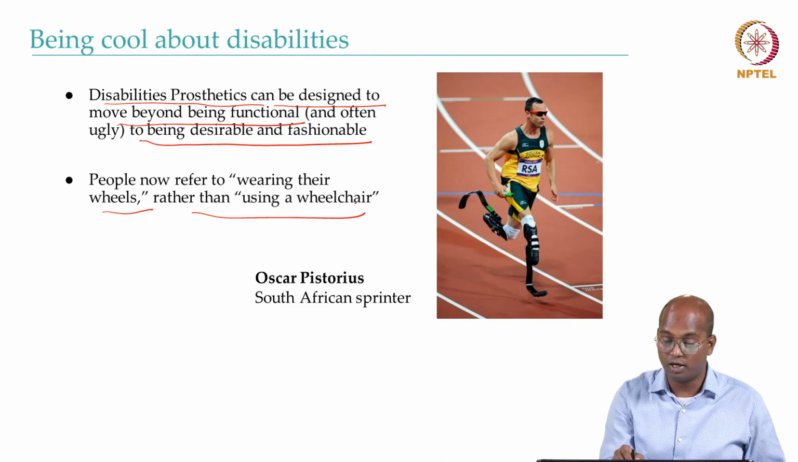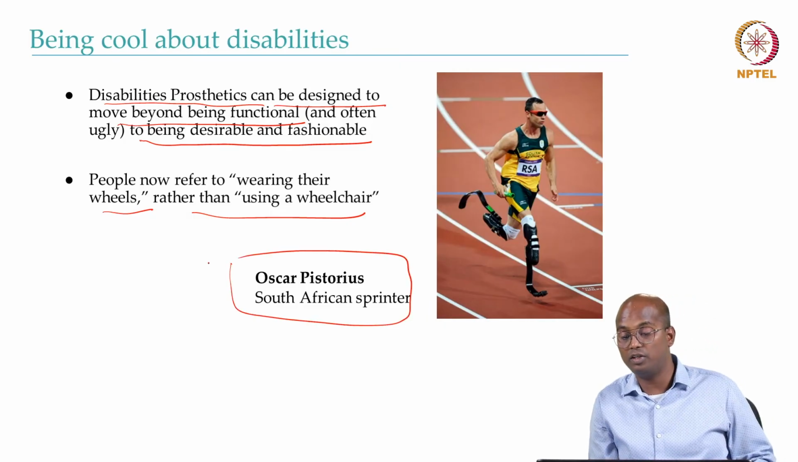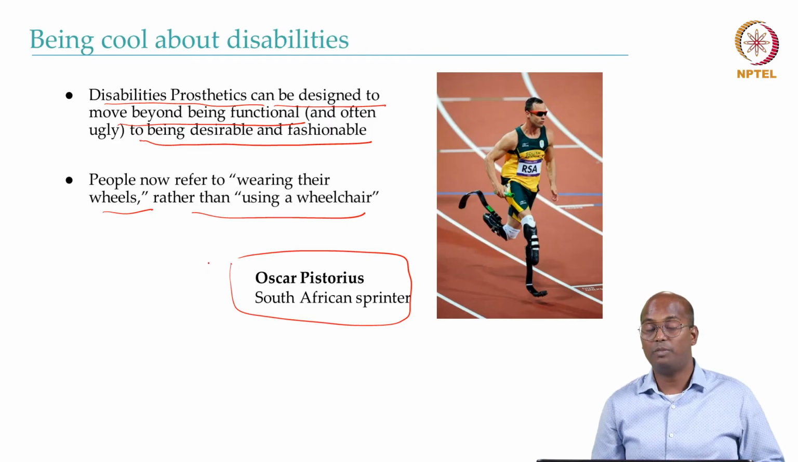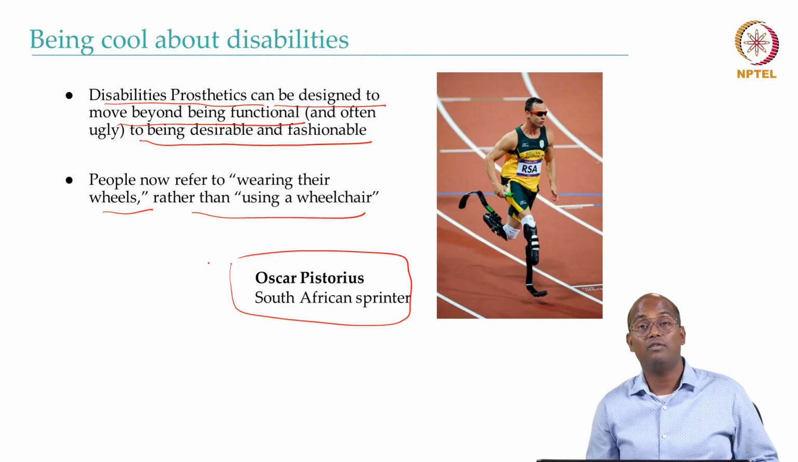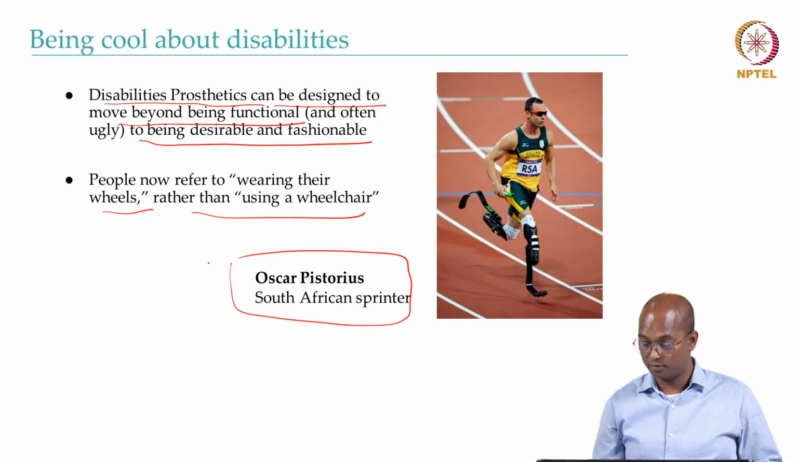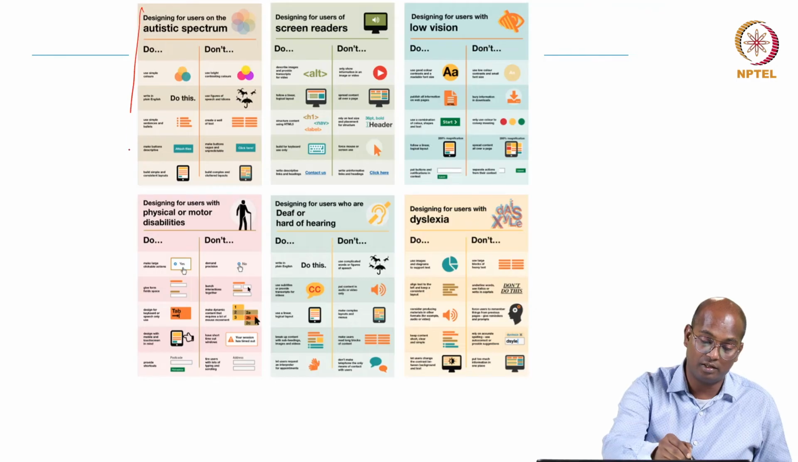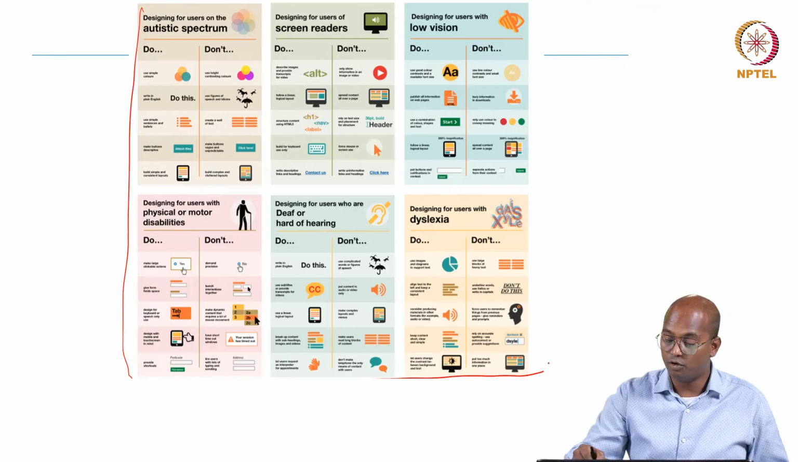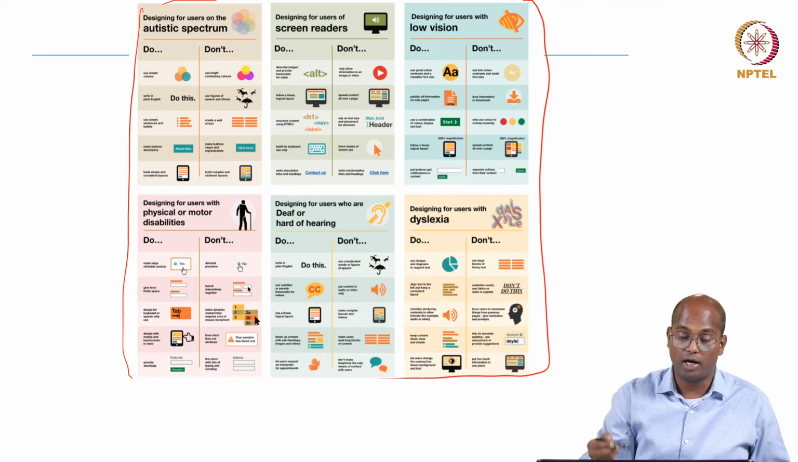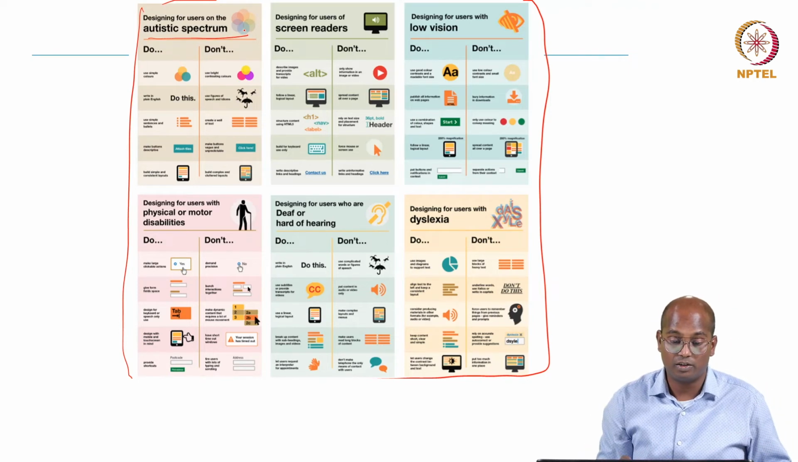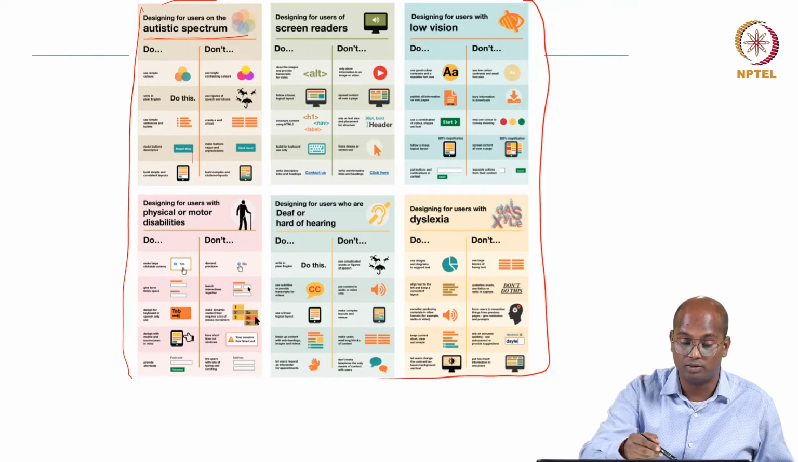So in the picture you can see that Oscar Pistorius is a South African sprinter who doesn't have legs, but at least through his blades he can run very fast and participate in different events. He is one of the champions in this sprint racing. So based on the different disabilities that you have, you can follow these guidelines, do's and don'ts. So designing for users with autistic spectrum, these are do's and don'ts you can see here.